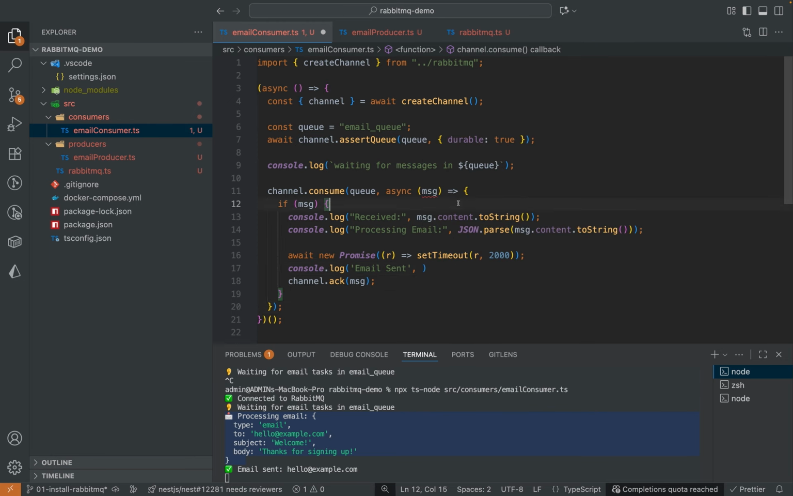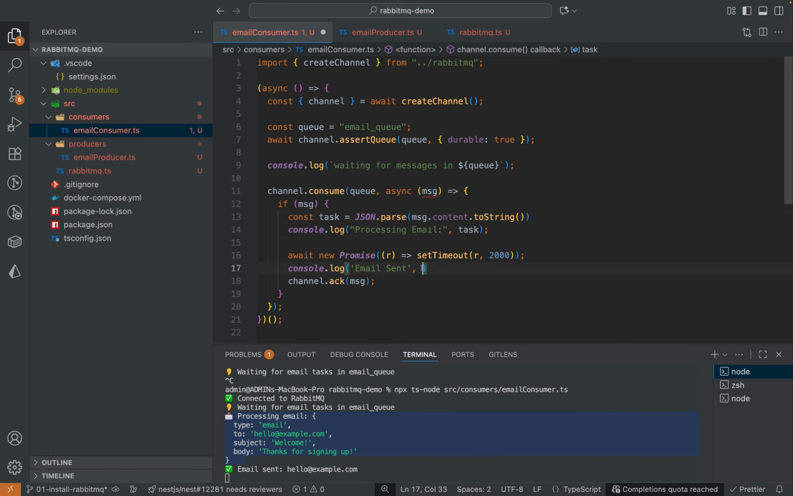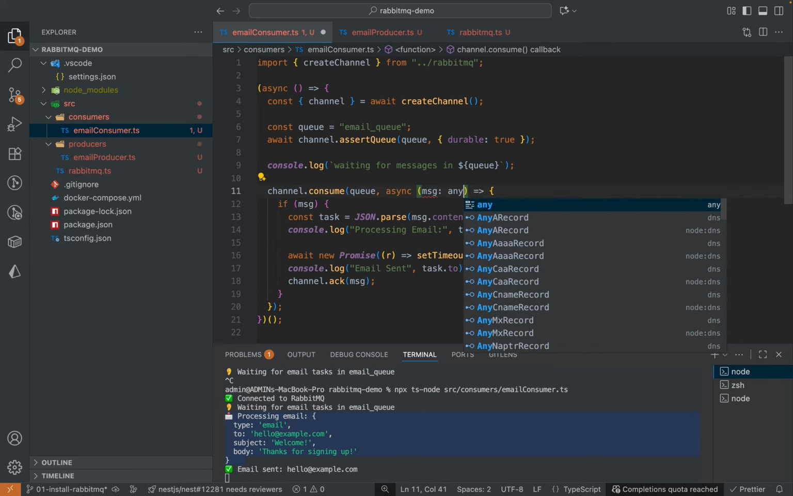Here we can convert it into a task. This one. We can use that task, or task.subject, and task.to. Finally, we have to acknowledge that I have processed the email. This one should be any.